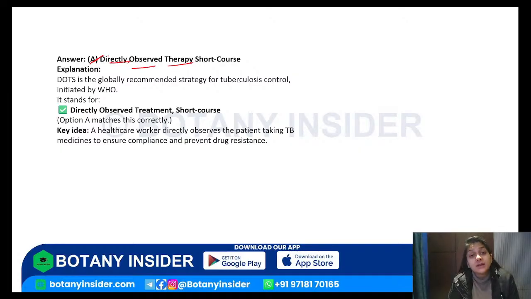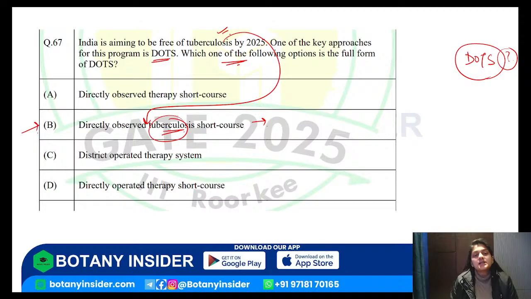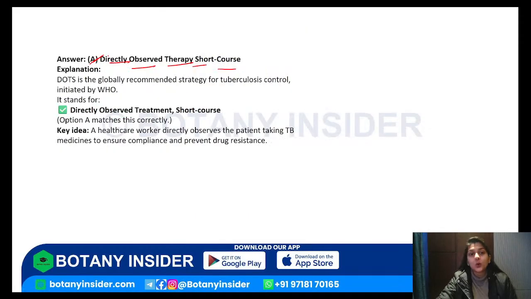Directly observed therapy short course, not tuberculosis short course. GATE has given you this particular segment specifically to confuse you and make you mark this answer, because as soon as we see the word tuberculosis, we understand that only one option is related to tuberculosis. So we are bound to mark the same answer. It's a trick that is there. So remember, A is the correct answer. Directly observed therapy short course, DOTS.